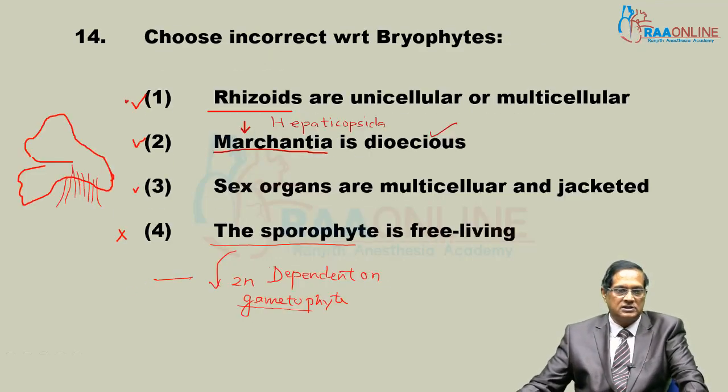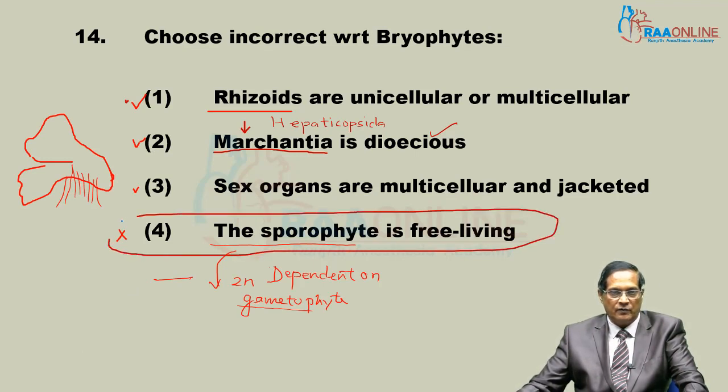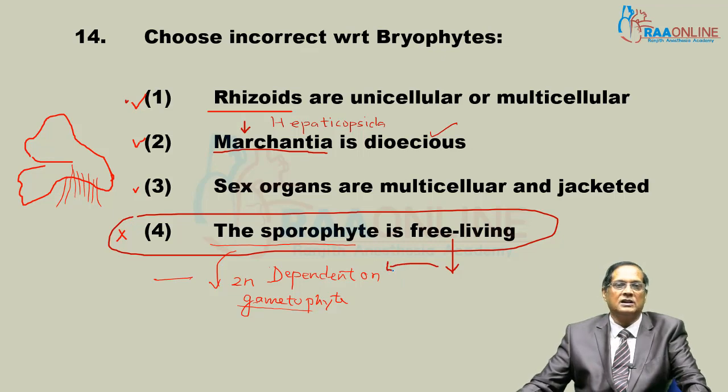So, in this case, the fourth option is incorrect with respect to bryophytes. Why? Because it says free living sporophyte. The sporophyte is dependent on the gametophyte. This is the correct answer.